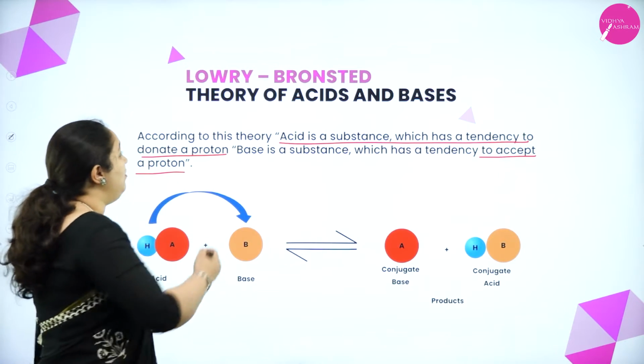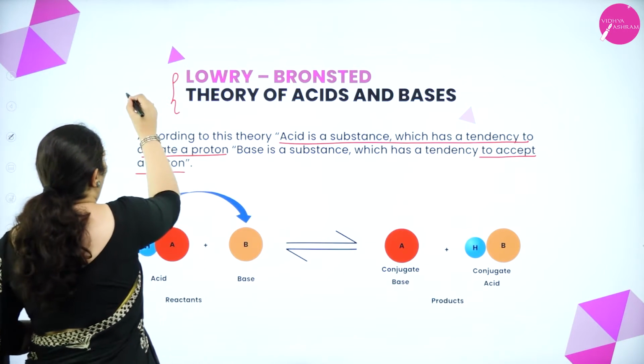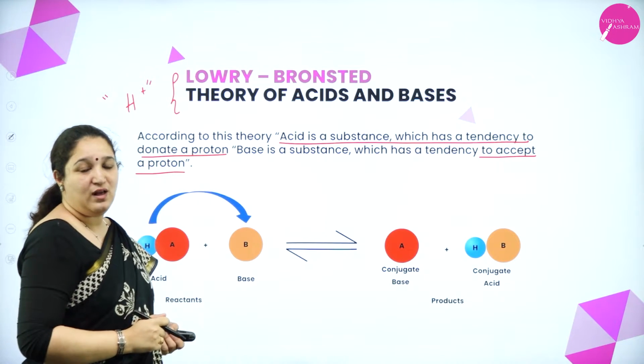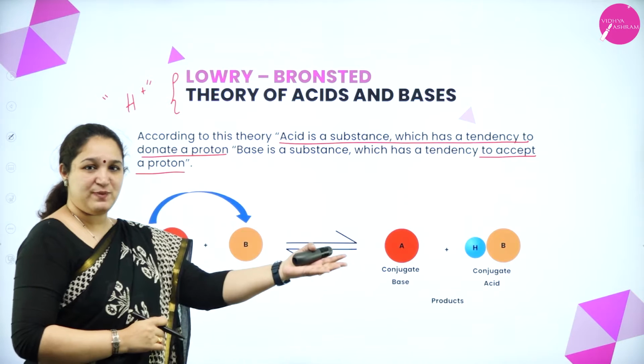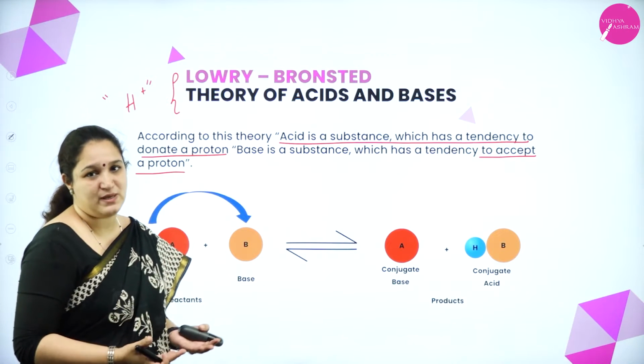So here Bronsted and Lowry have given the theory based only on proton, no OH minus. If something can give away H plus ion, it's an acid. If something can take up an H plus ion, it's a base.